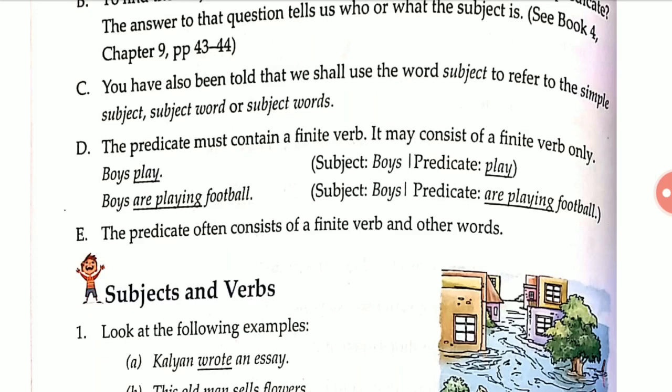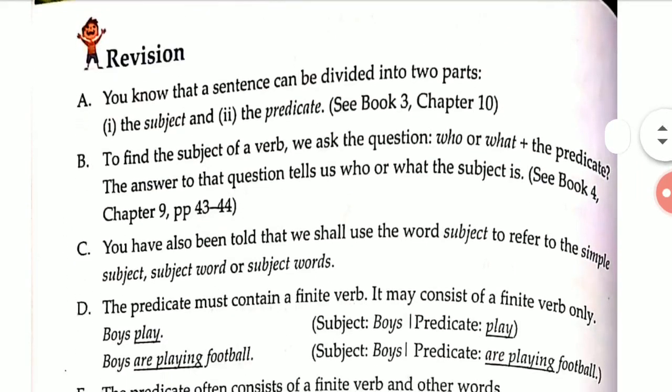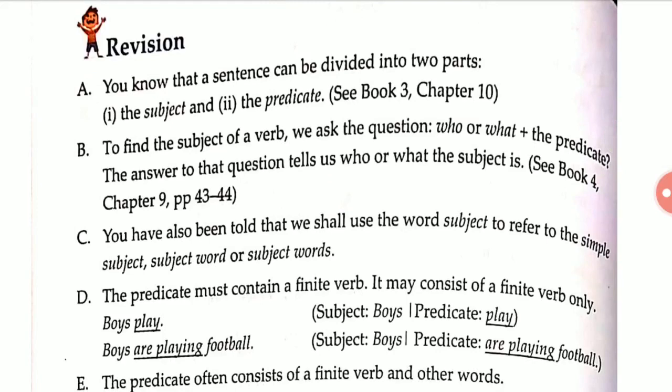Okay, question number D: the predicate must contain a finite verb. It may consist of a finite verb only. What do you know about a finite verb? You must know about that. So a finite verb is a form of a verb which has a subject, as you have seen here in question number B, the subject of a verb.